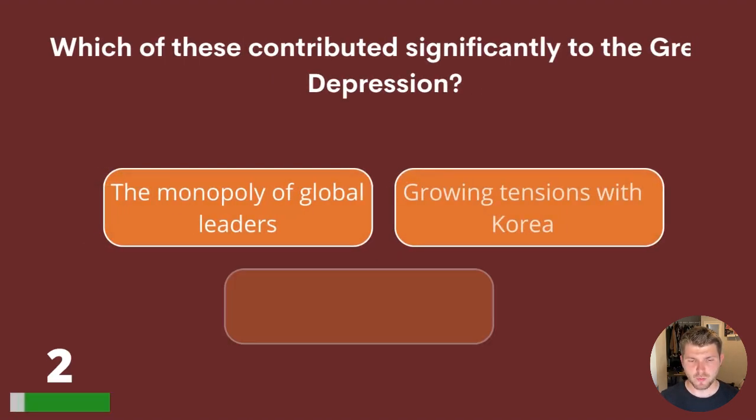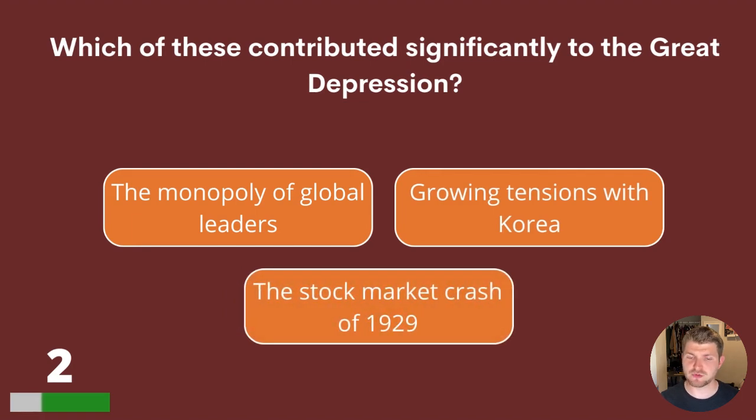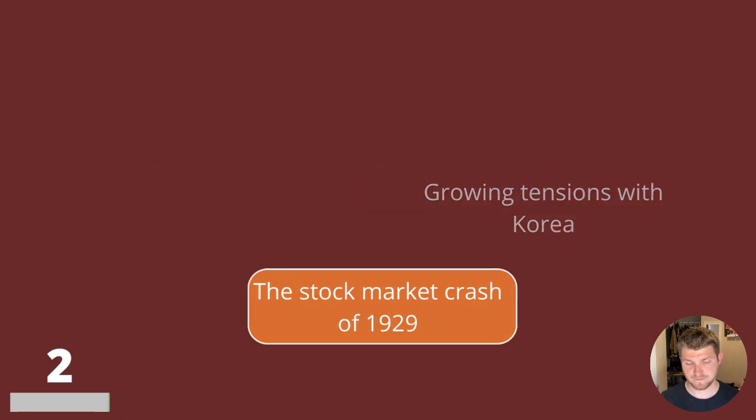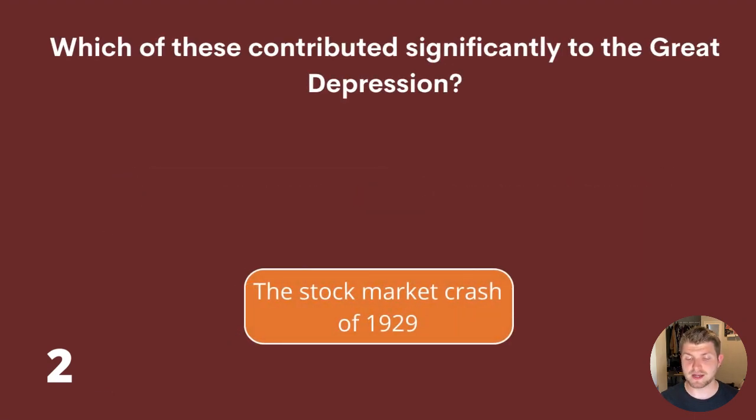Question 2. Which of these contributed significantly to the Great Depression? The monopoly of global leaders, growing tensions with Korea, or the stock market crash of 1929? The answer is the stock market crash of 1929.